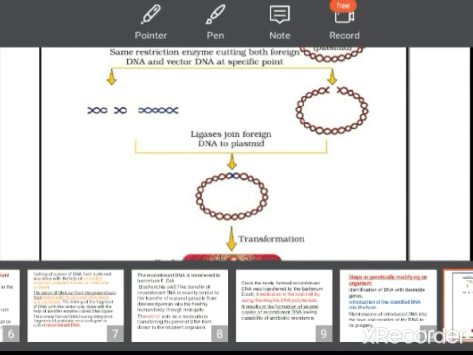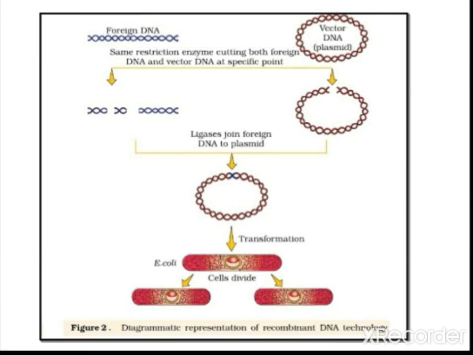Then later this plasmid is transferred inside E. coli. Then the E. coli undergoes transformation and it is maintained inside this host, and they undergo multiplication by means of binary fission, which means we can produce identical copies. These are the different steps involved in recombinant DNA technology. Whatever we study has been shown in the diagram.